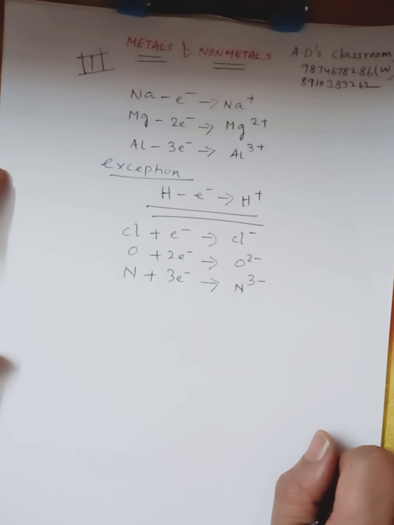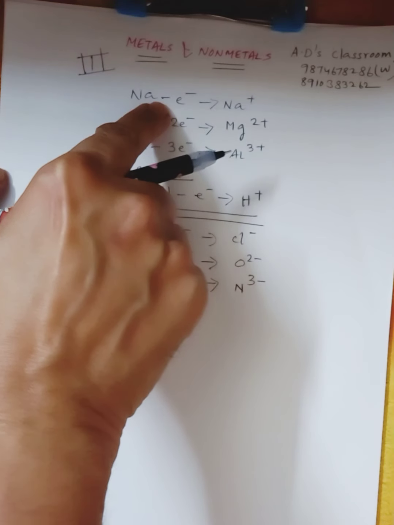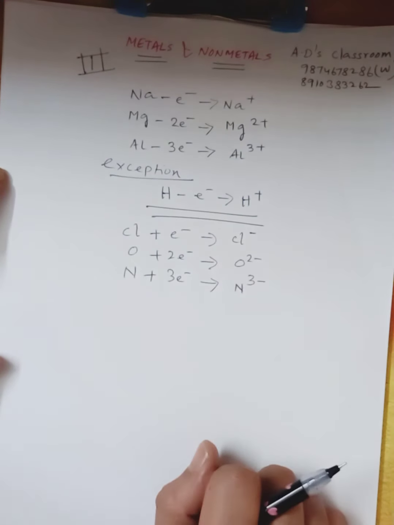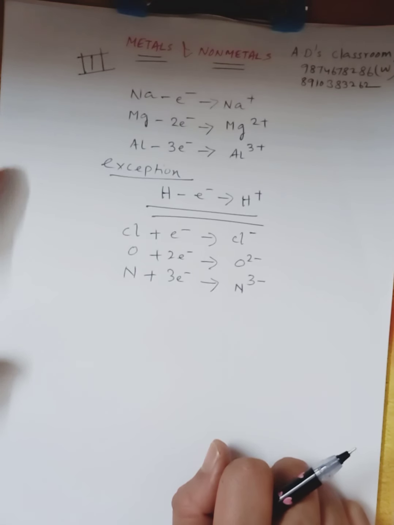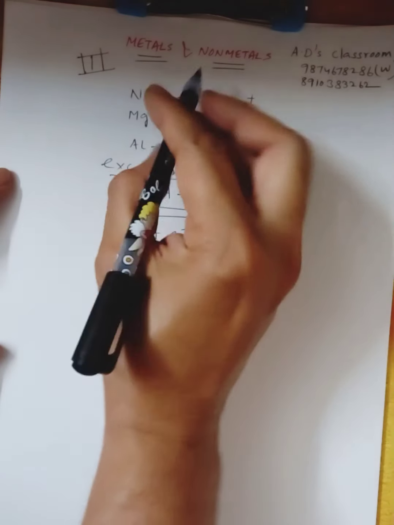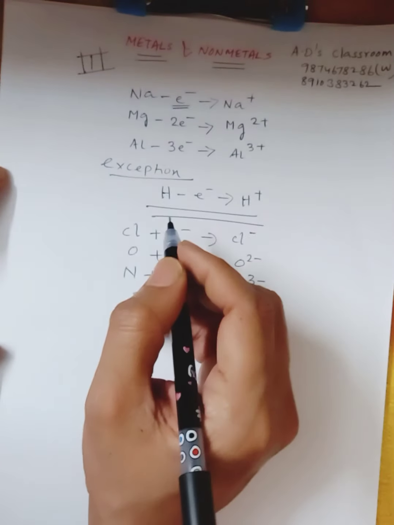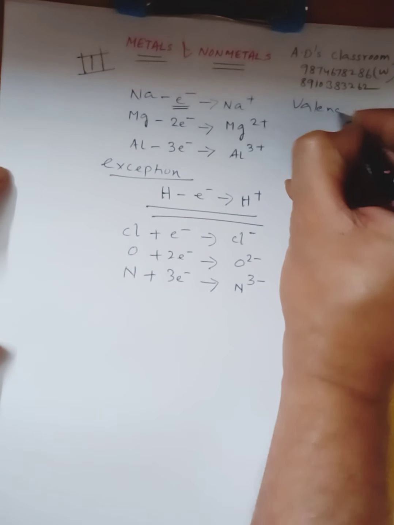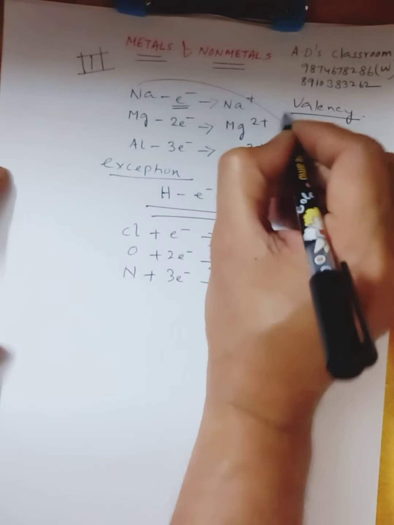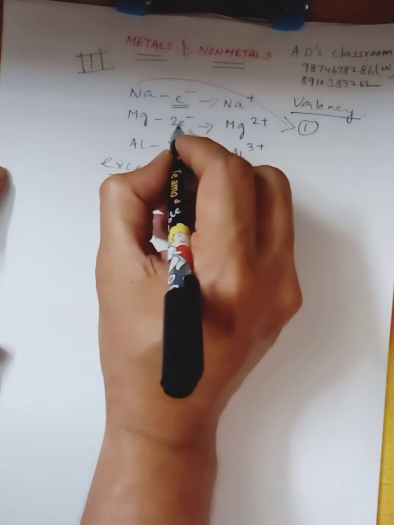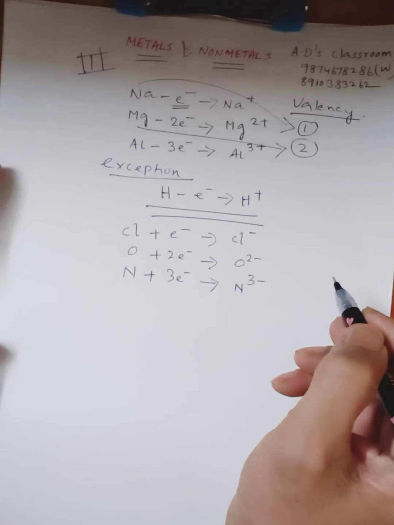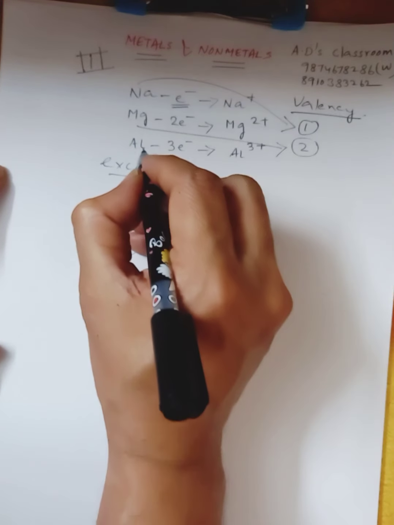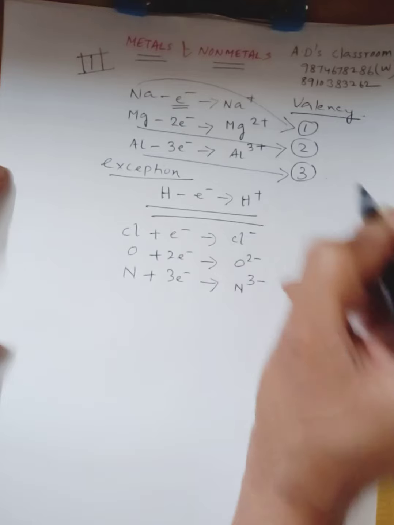Now the number of electrons lost or the number of electrons gained by an atom of an element is known as the valency of that particular element. For example, sodium is losing one electron, so the valency of sodium is 1. Magnesium is losing 2 electrons, so the valency of magnesium is 2. Similarly, aluminium is losing 3 electrons, so the valency of aluminium will be 3.